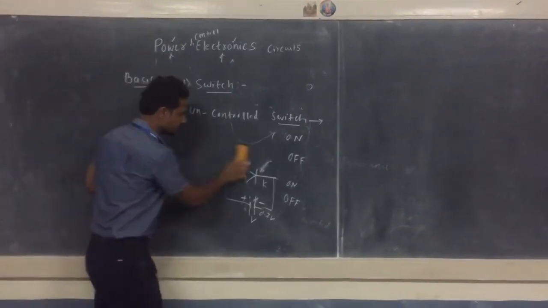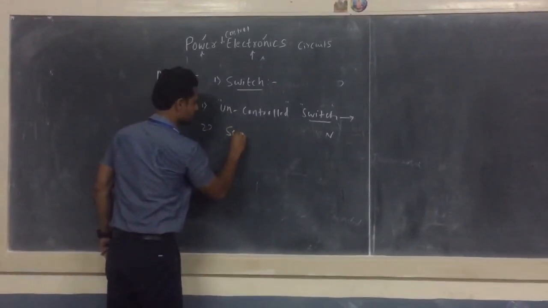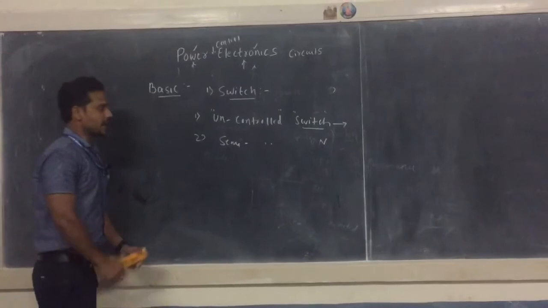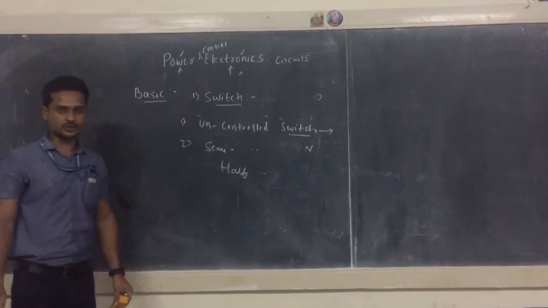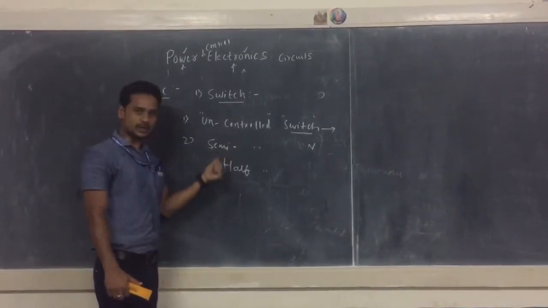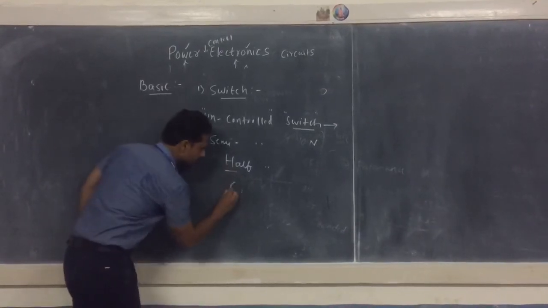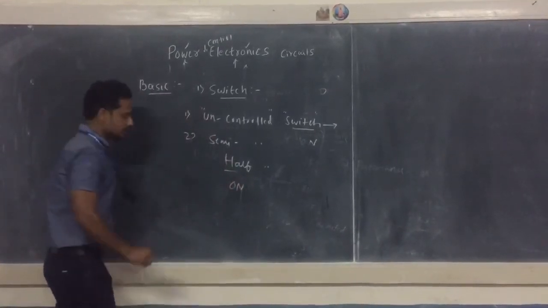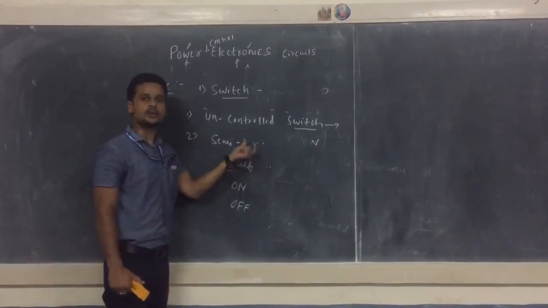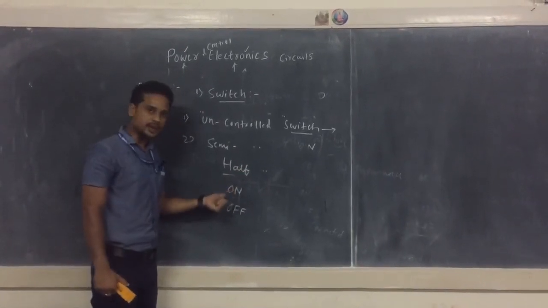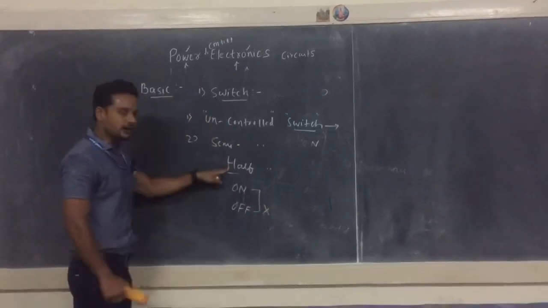Okay. Now let us see the second one. That is the semi-controlled switch. As far as a semi-controlled switch is concerned, it is also called a half-controlled switch. The reason it is called a semi-controlled switch is that in this type of switch, you can turn on the device, but you cannot turn it off. The word semi-controlled or half-controlled itself suggests that either you can turn on the device or turn off the device, but both cannot be achieved. Hence the name half-controlled switch.